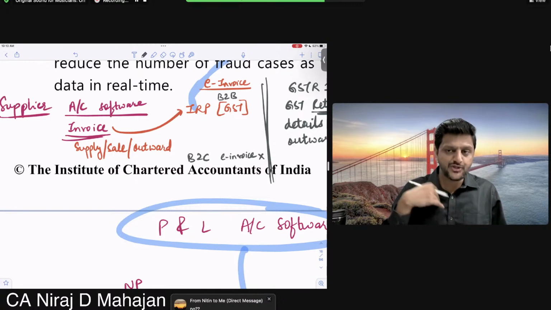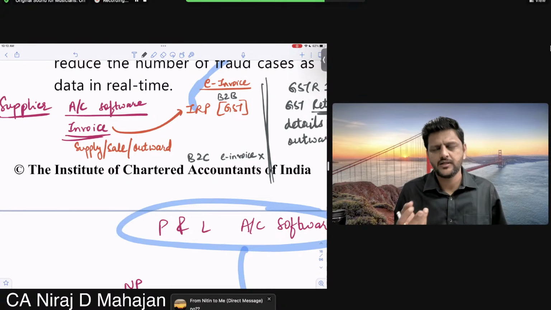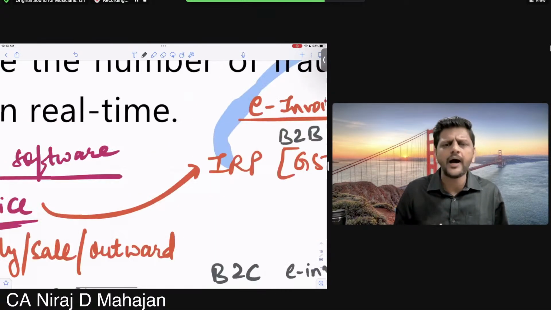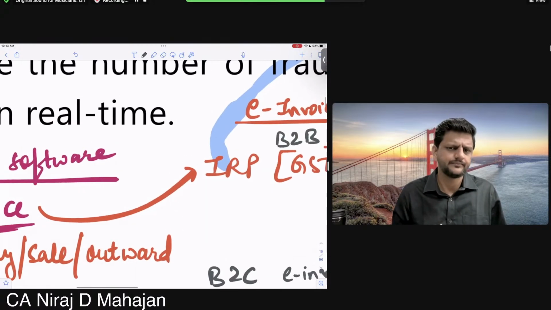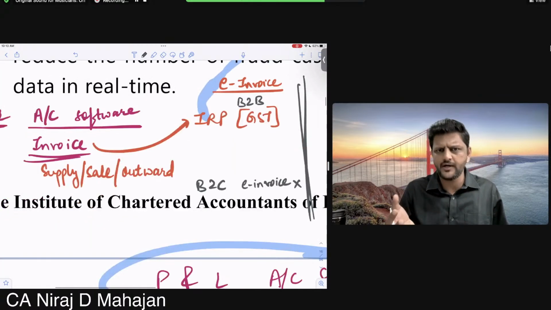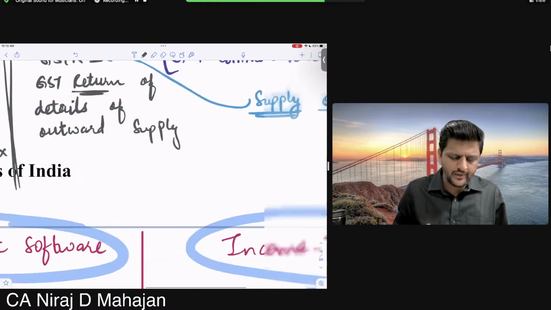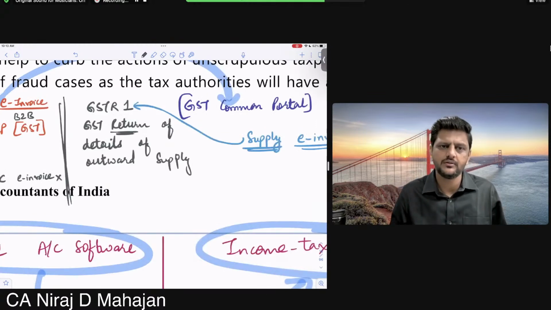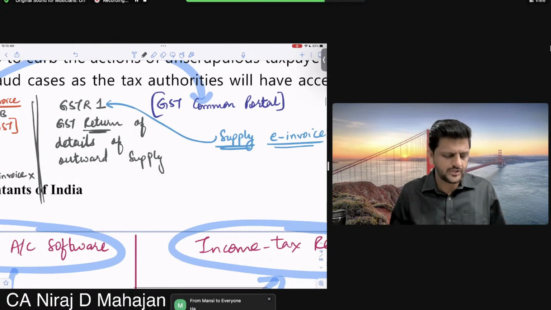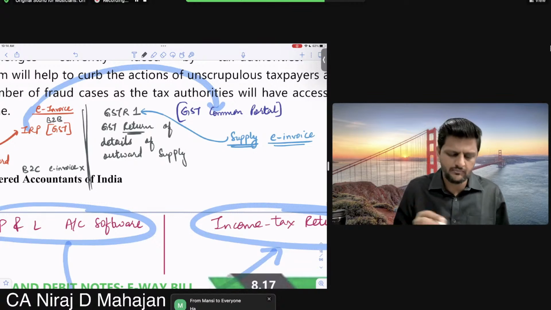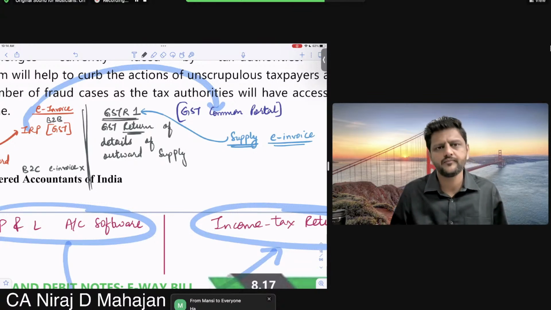But if I have actually done some sale of B2C, and I have not created an e-invoice, then those details are not available on IRP. Clear here? For B2C it is not required, so I have not registered that particular invoice's details on IRP. So I will have to update that manually. Did you understand? Those details which are not available with the department, I will have to upload manually in my GSTR1.